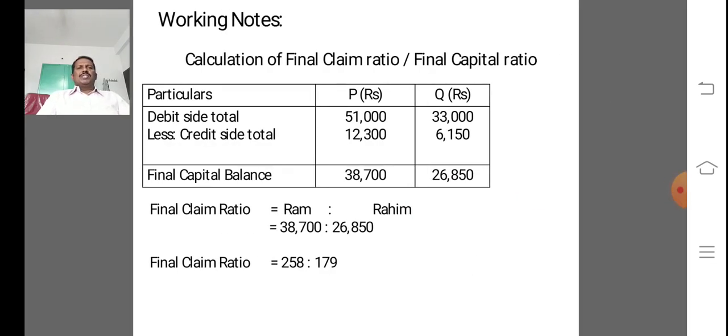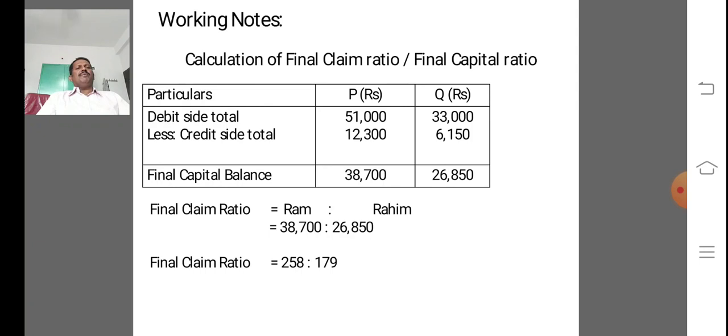And working notes, calculation of final claim ratio or final capital ratio. The debit side total is 51,000 for P and 33,000 for Q in the capital account, and less credit side total is 12,300 for P and 6,150 for Q. Total 38,700 and 26,850.